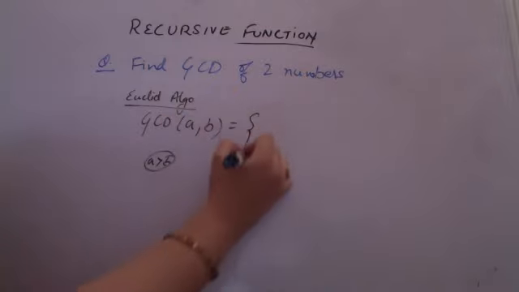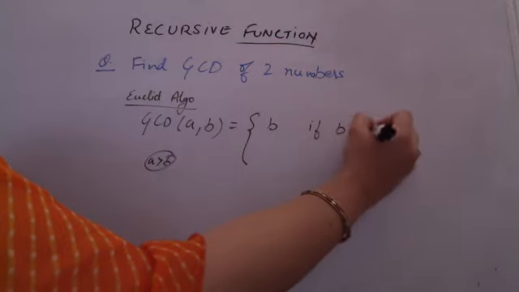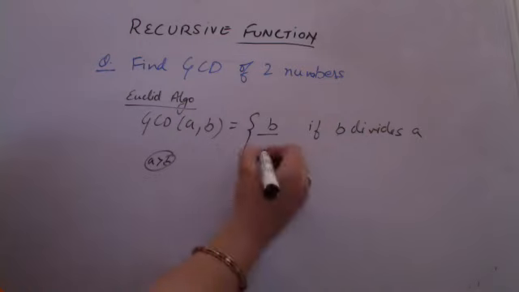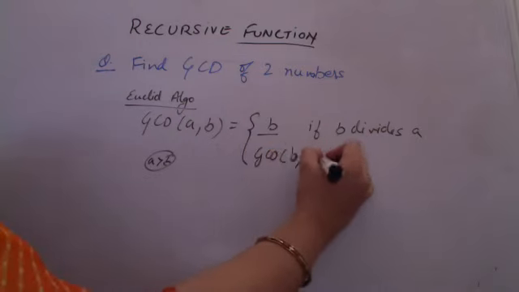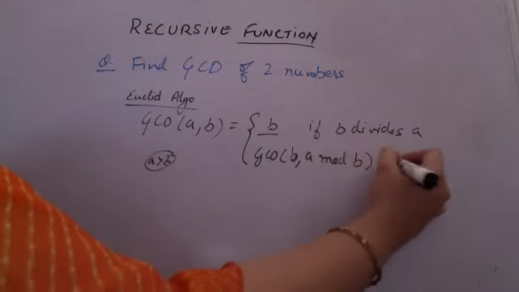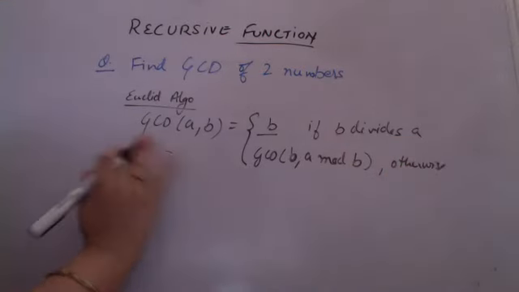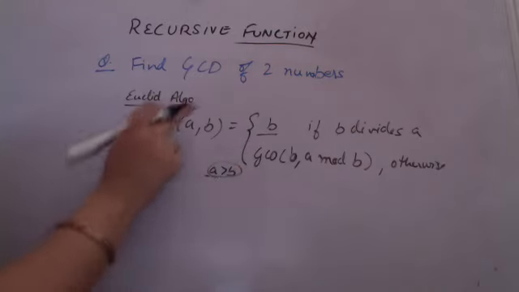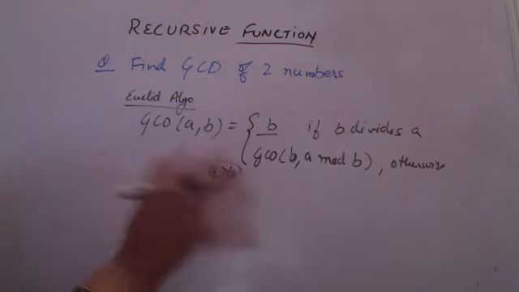Now this can be defined as b if b divides a. If b is dividing a, then b is the GCD. Otherwise, GCD can be calculated as GCD of b comma a mod b. What is mod? Mod means remainder. So this is otherwise. This is what Euclid's algorithm says. I assume here a is greater than b. If a is not greater than b, then you should make a call for the larger number first and then the smaller number.